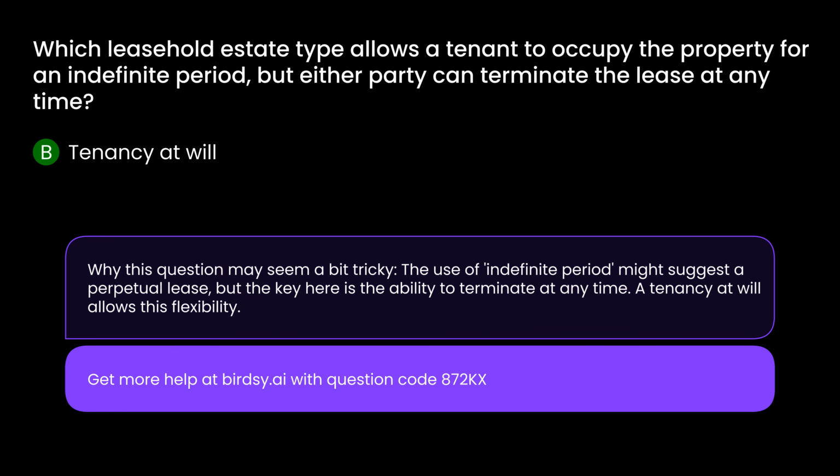Why this question may seem a bit tricky. The use of "indefinite period" might suggest a perpetual lease, but the key here is the ability to terminate at any time. A tenancy at will allows this flexibility.